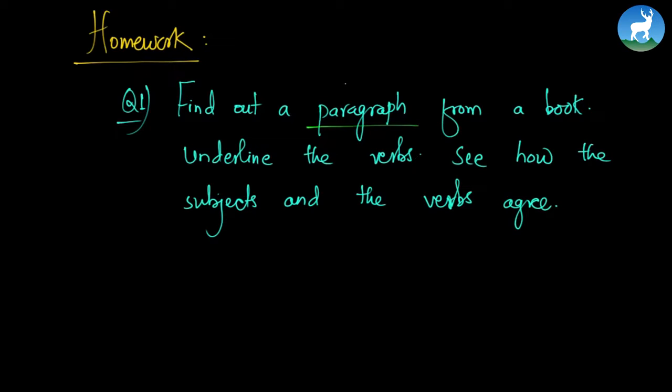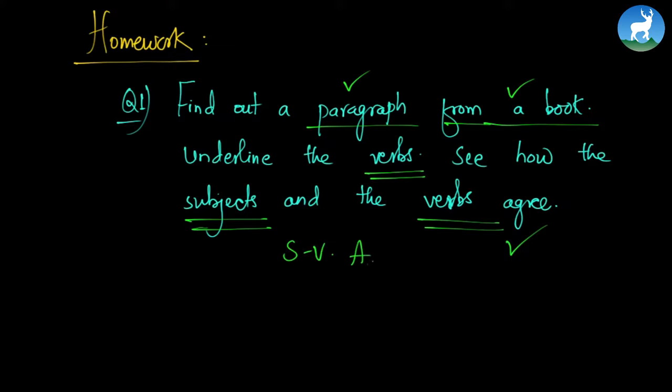Find out a paragraph, any kind of paragraph, does not matter what paragraph, from a book, any book, does not matter. Underline the verbs. Your main concern is to underline the verbs and see how the subjects and the verbs agree. So that is your homework, the subject-verb agreement. Now I want you to deduce the rules, right? I want you to induce the rules from the given examples. That's your homework. With this, we have come to the end of today's class.